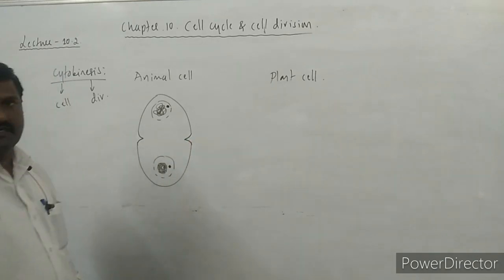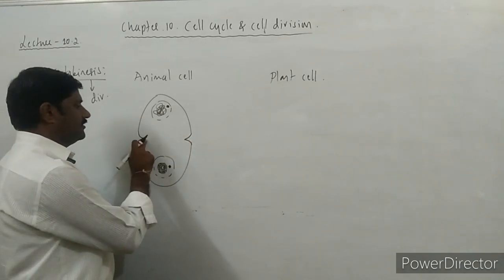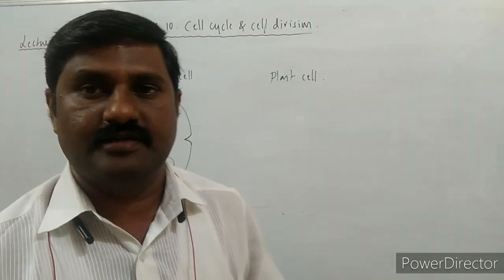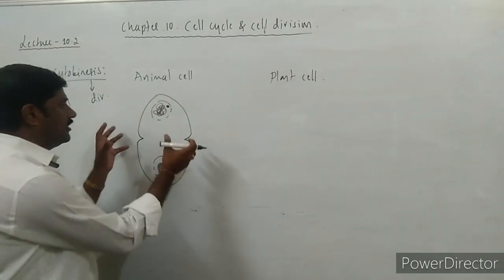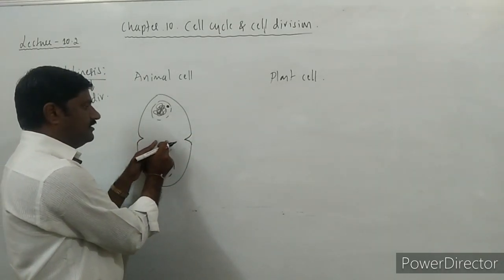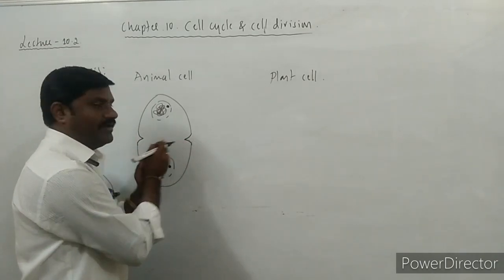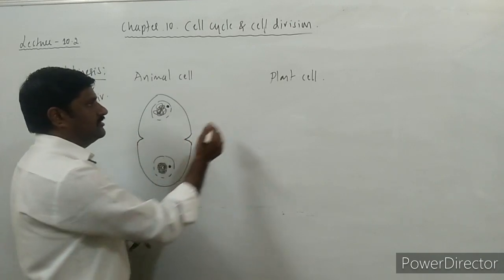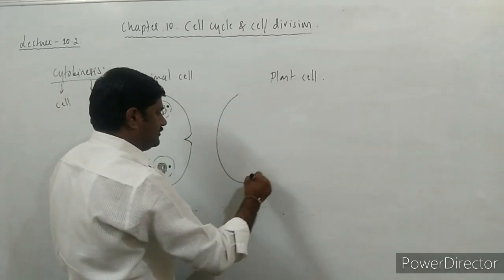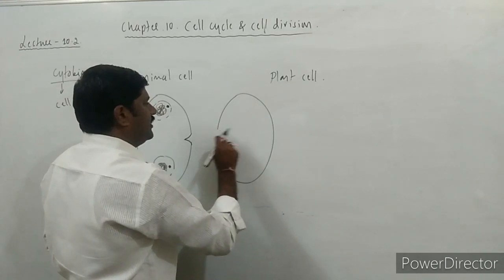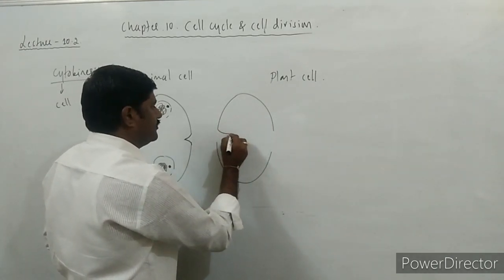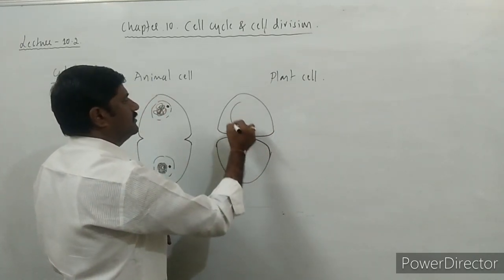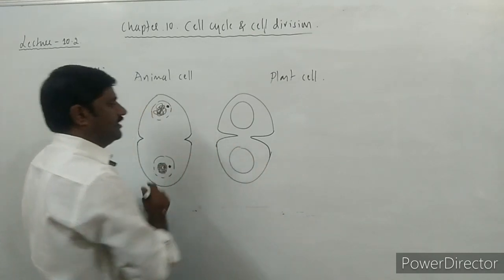by the animal cell. Due to the presence of actin as well as myosin filaments, which drag the cell towards the inner side, an invagination is made. And this deepens continuously. See here, if this is the cell, then the deepening of this cleavage or invagination increases. This is one nucleus, this is another nucleus.